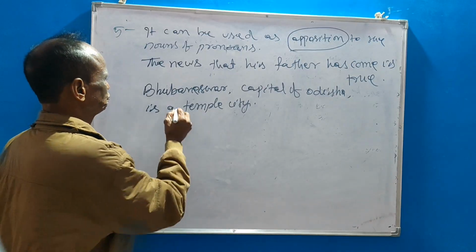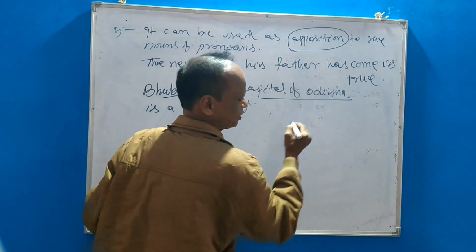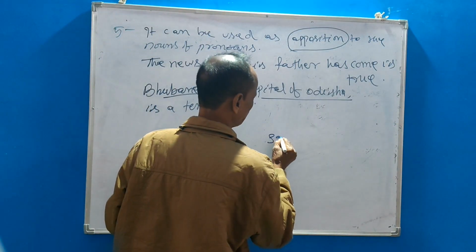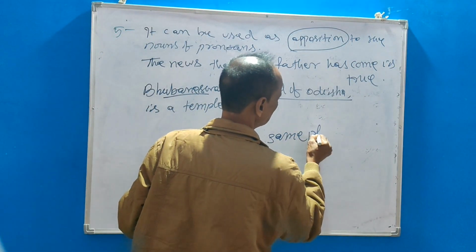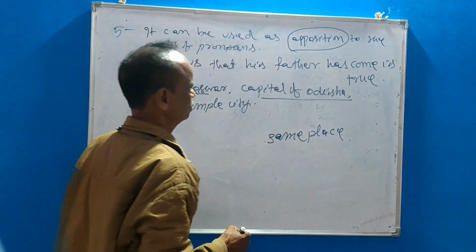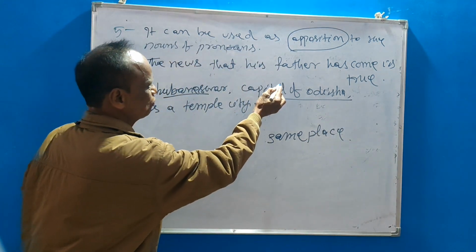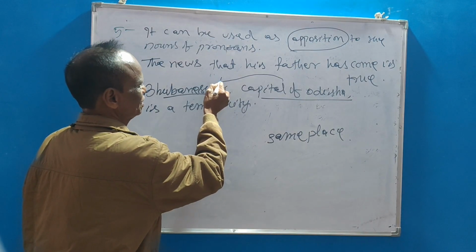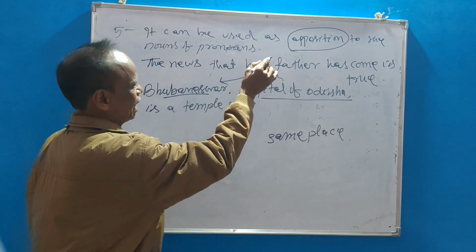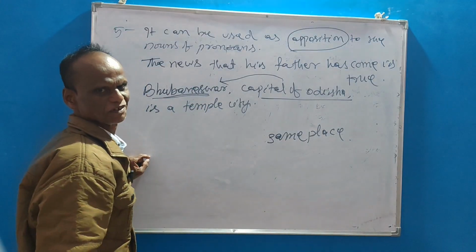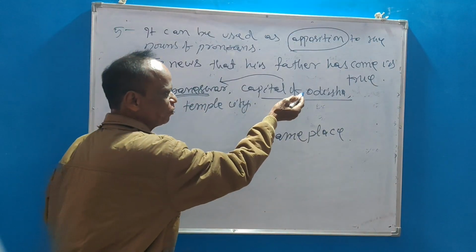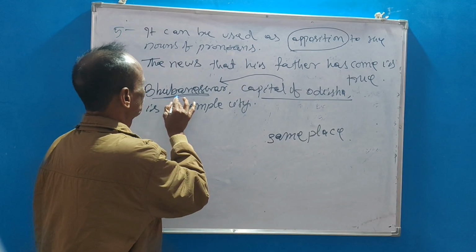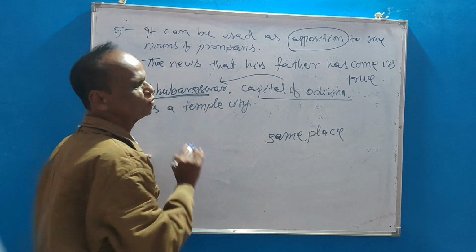You see, Bhubaneswar and the capital of Odisha refer to the same place. Okay. So capital of Odisha is in apposition to Bhubaneswar. Am I clear? Capital of Odisha is the apposition to Bhubaneswar.